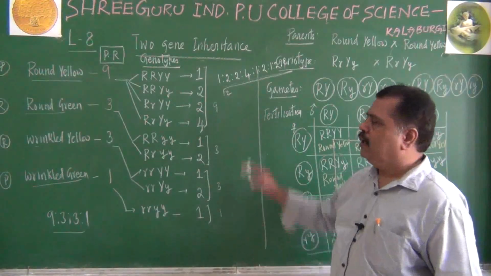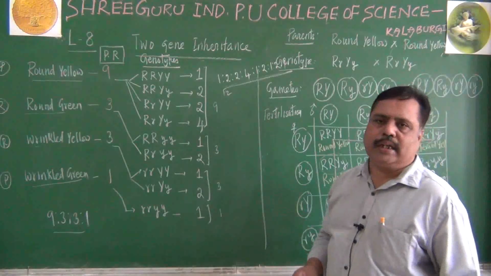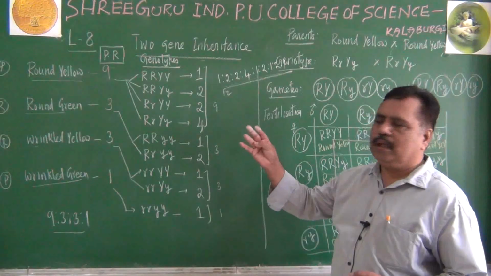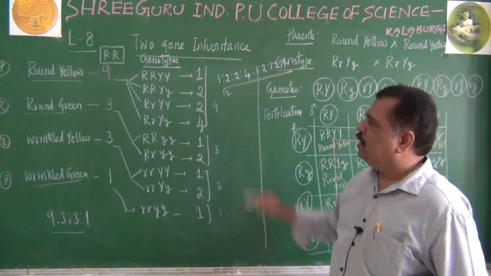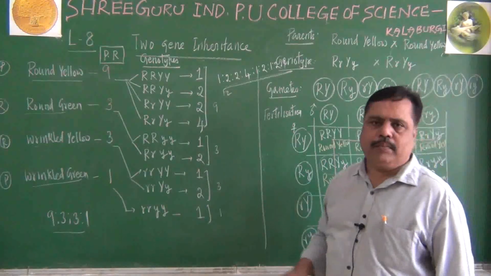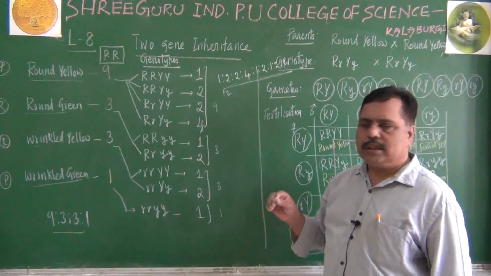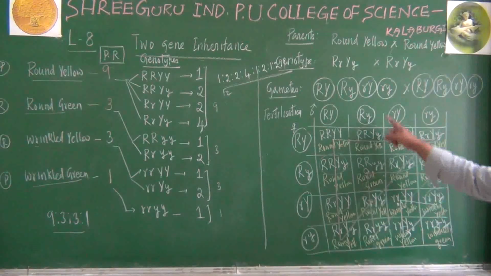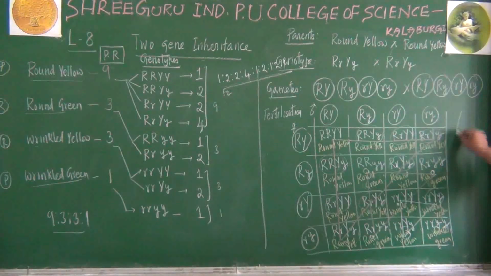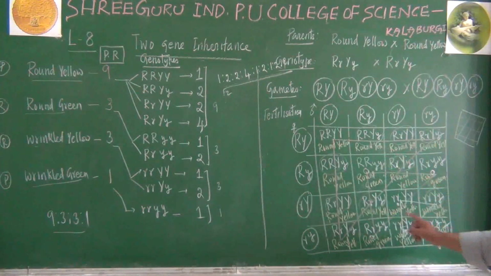performed by Mendel based on pea plant. What are the characters we took? Shape and color we took. Round yellow crossed with wrinkled green we have seen. I hope I made it clear. Go through this one, check your textbook also. In your textbook also the same thing is given, but they have given the Punnett square in a structure like this. It is somewhat slanted here. It will become one number for this thing like this. But this will be easier, I hope.